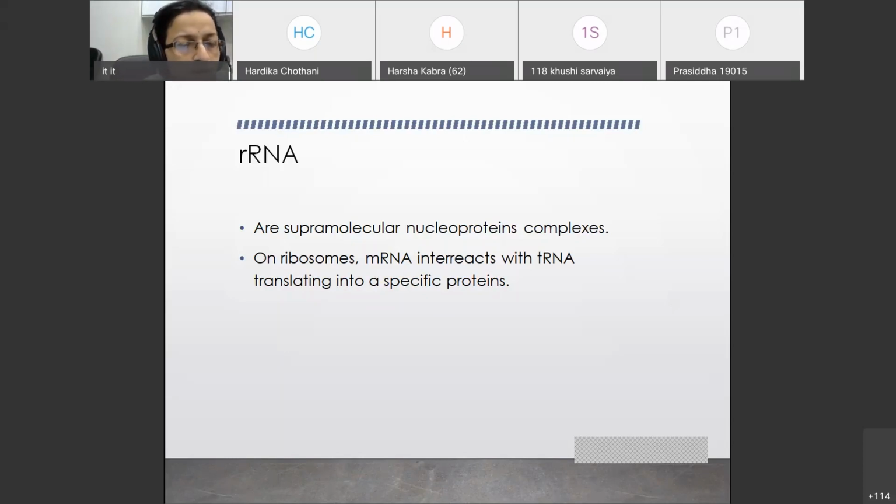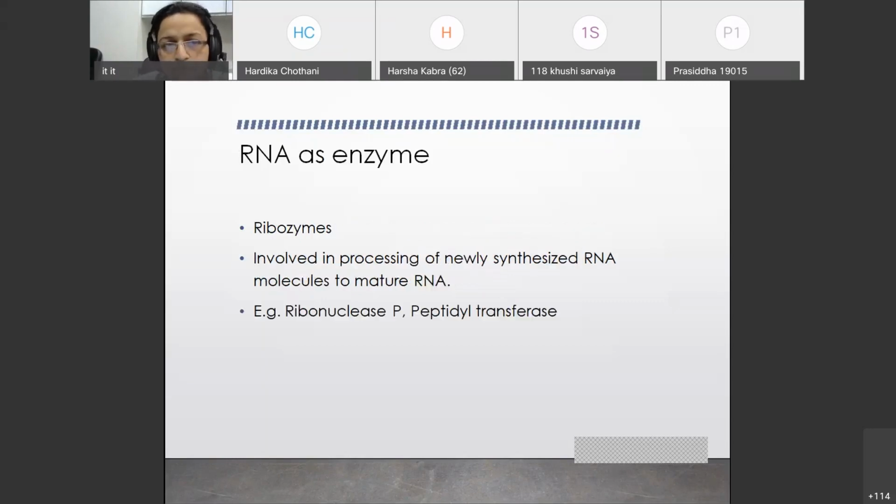The next, third RNA, is rRNA. This is a nucleoprotein present on the ribosomes. mRNA interacts with the tRNA, translating into the specific proteins, and these rRNA are present on the ribosomes. One more entity that you should mention when you are writing the structure and function of RNA.